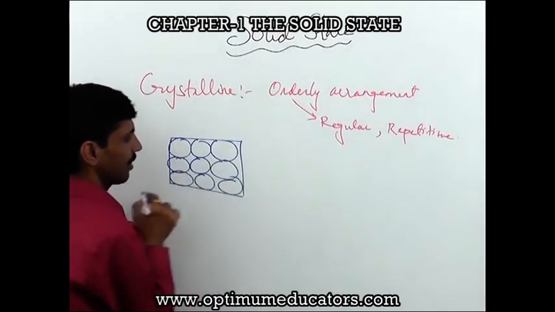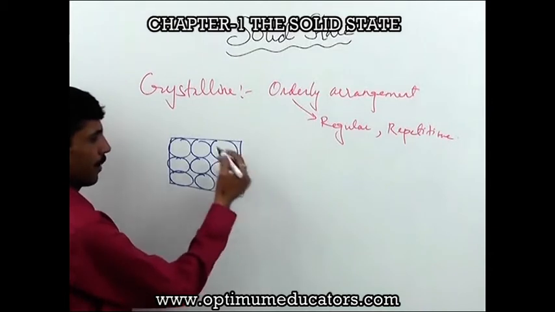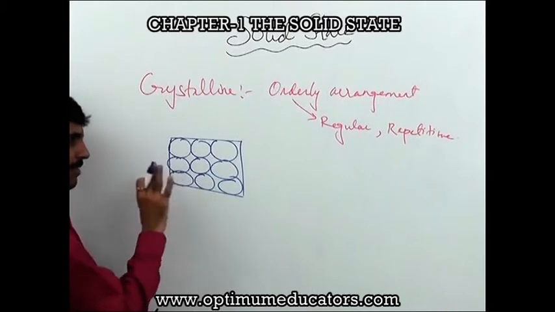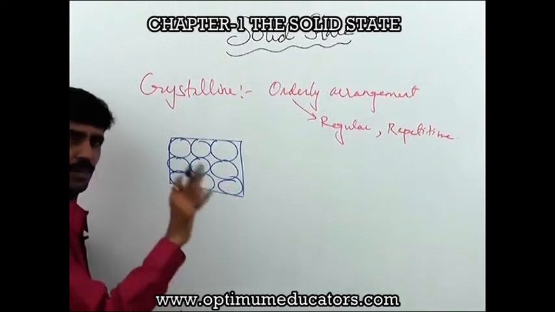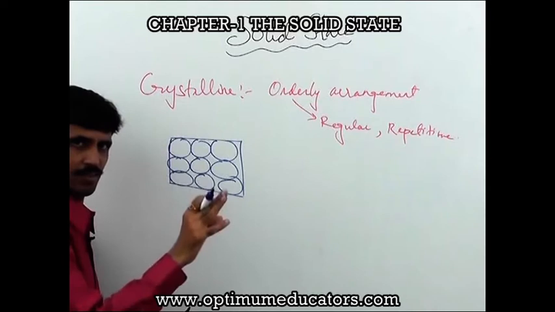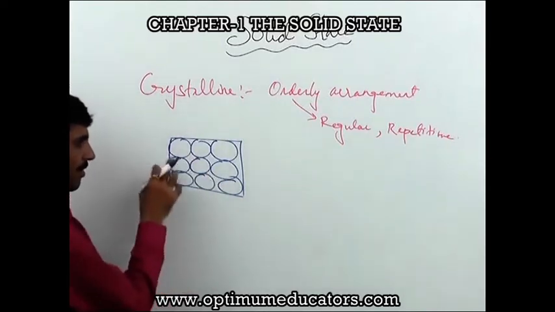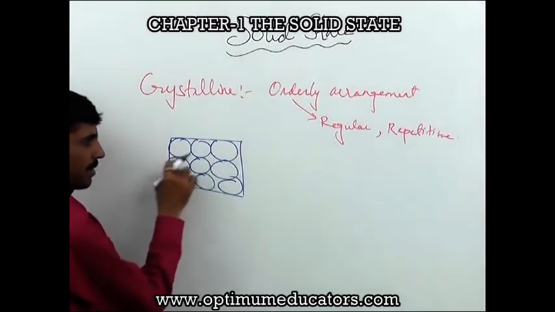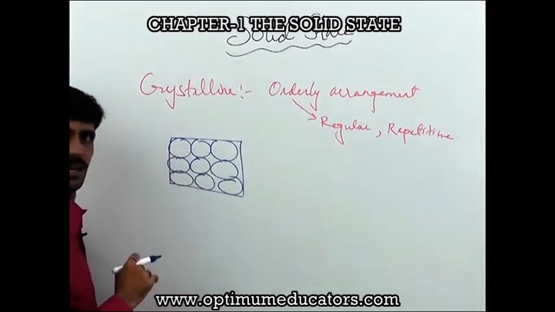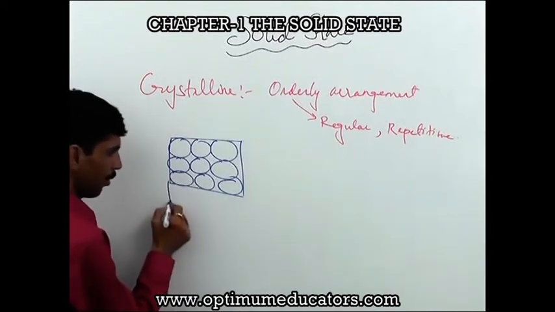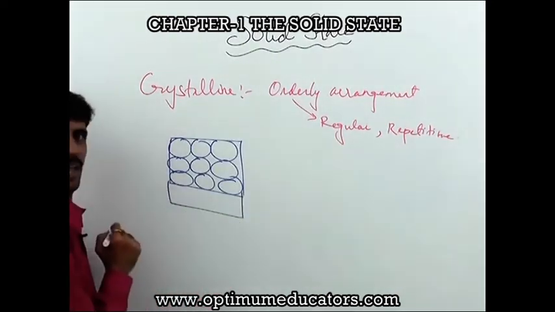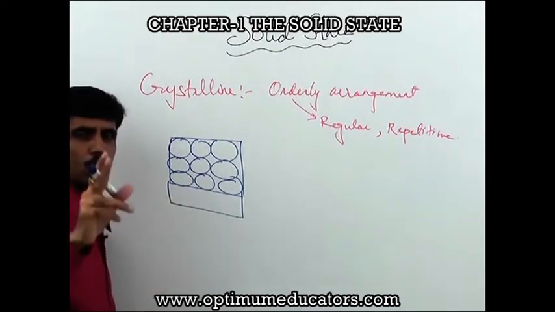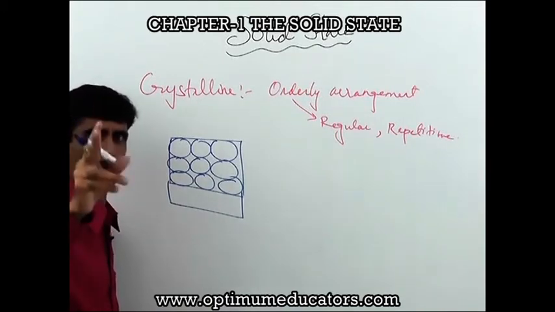So if you can have a look at this case, that every layer is being made up of or composed of a definite number of atoms or particles, I will say in general. When I talk about particles, please remember I am referring to either atoms, ions or molecules. So you can see over here, there is a repetitive pattern which is going to be here. There are 3 atoms over here, 3 atoms over here, 3 atoms over here. That means in other case, okay, suppose now here there is a 4th layer. And if I am going to ask you how many number of particles are going to be present over here, you are going to be very confident and will say that there are going to be 3 particles.